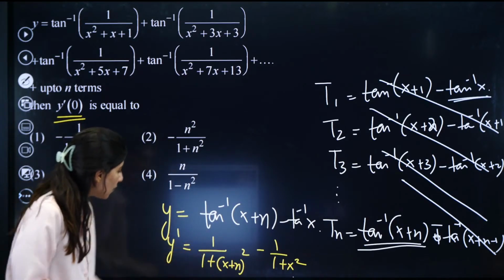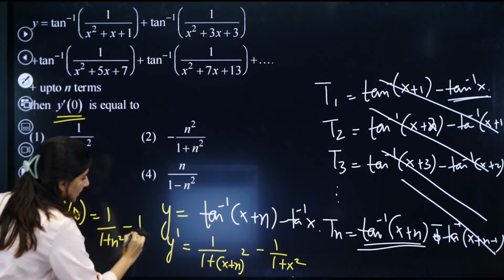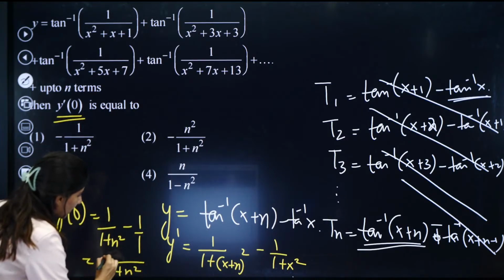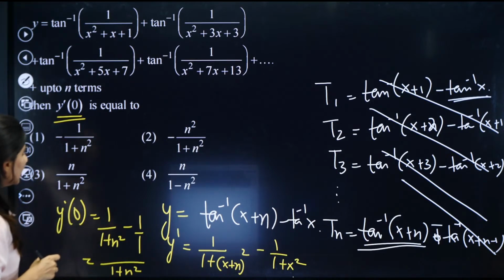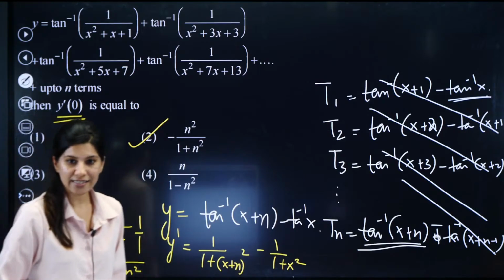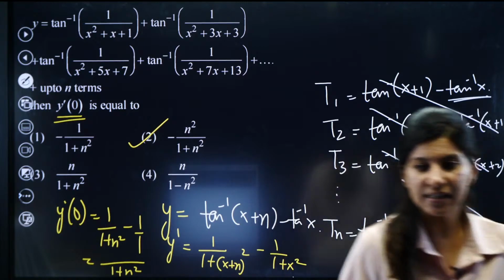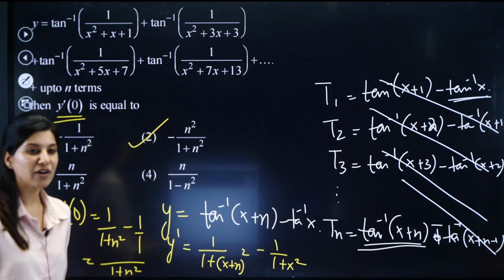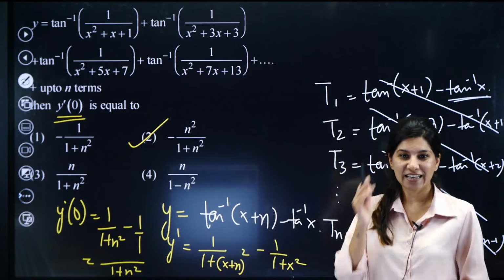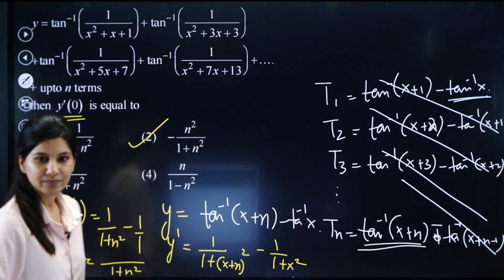What do you get? So y dash of 0 will be nothing but 1 upon 1 plus n square minus 1 upon 1. So if you take LCM, what do you get? So finally you are going to get option 2, absolutely matching the moment you take LCM. I guess Rinzuala has already given the answer, and just let me know if you have understood this question, because in this question we have faced a lot of technical issue. So I hope that you understand it.